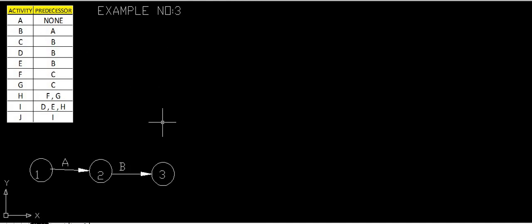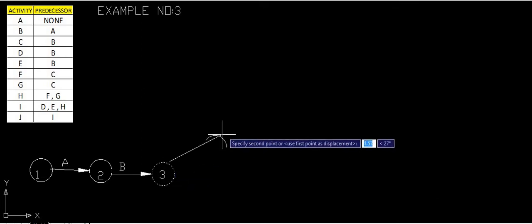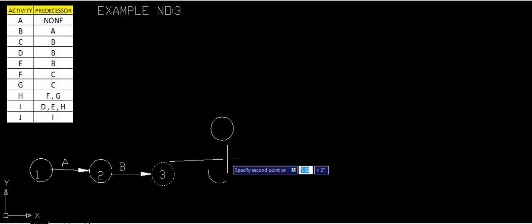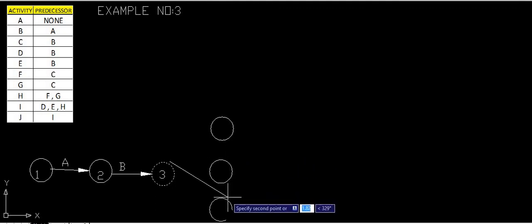So C we will draw in the upward direction. C, D and E all three have the same starting point.